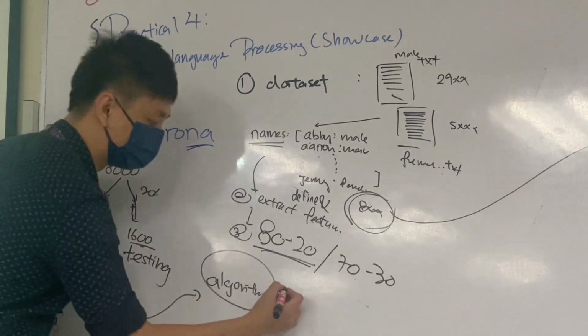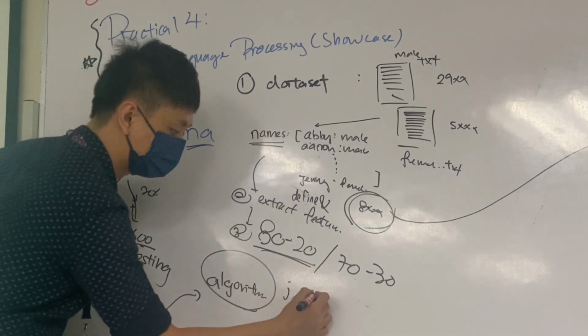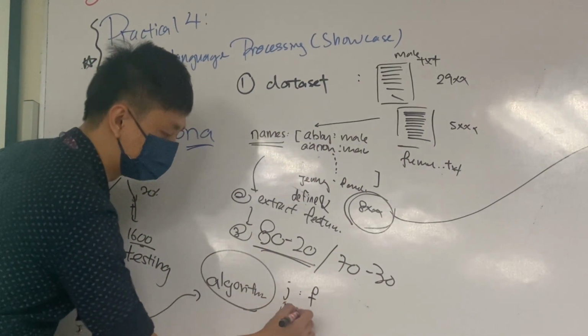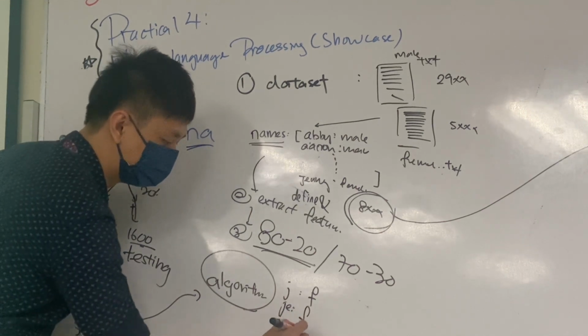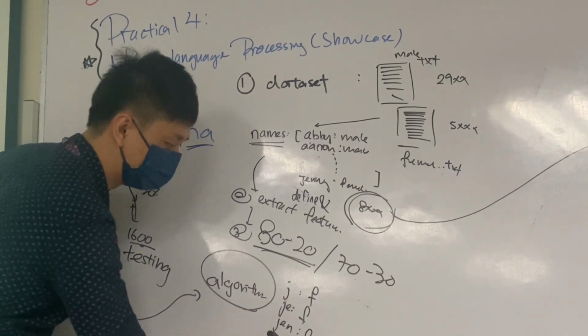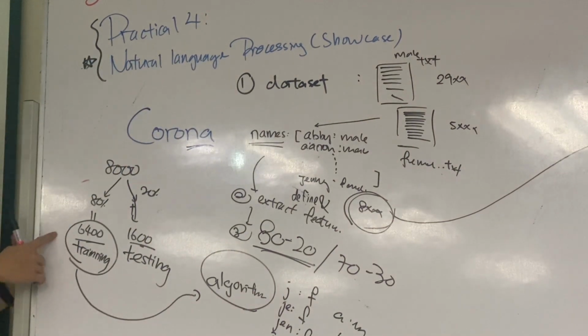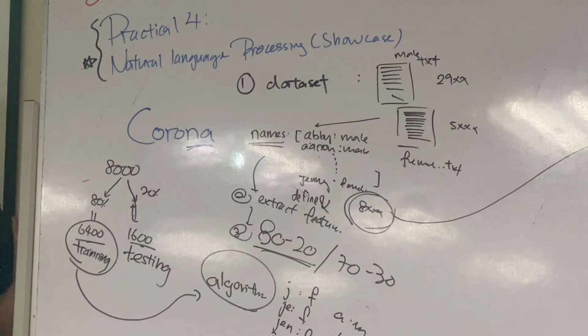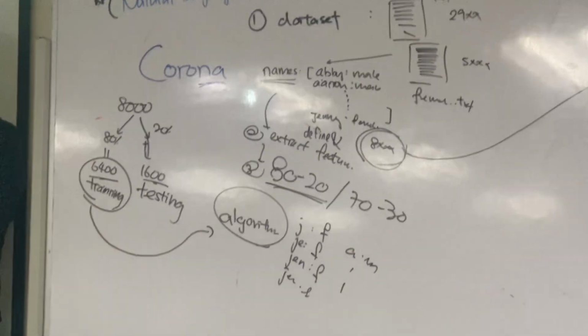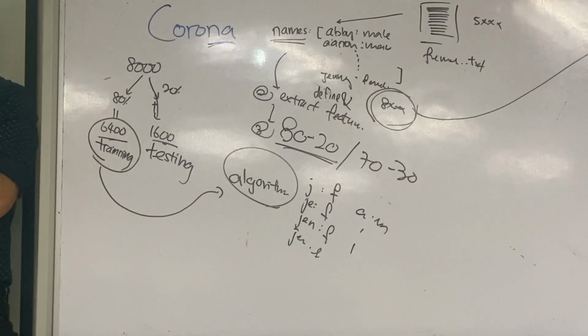So for example, you have a J, this is a female. You have a JE, it's a female. You have a JEN, it's a female. JENN is a female. You have an A, it's a male. So only 6,400 samples we will put inside this algorithm for the machine to learn. The machine will start to find a pattern, whether this A is a male or a female. How it learns, we don't care. We let the machine learn.